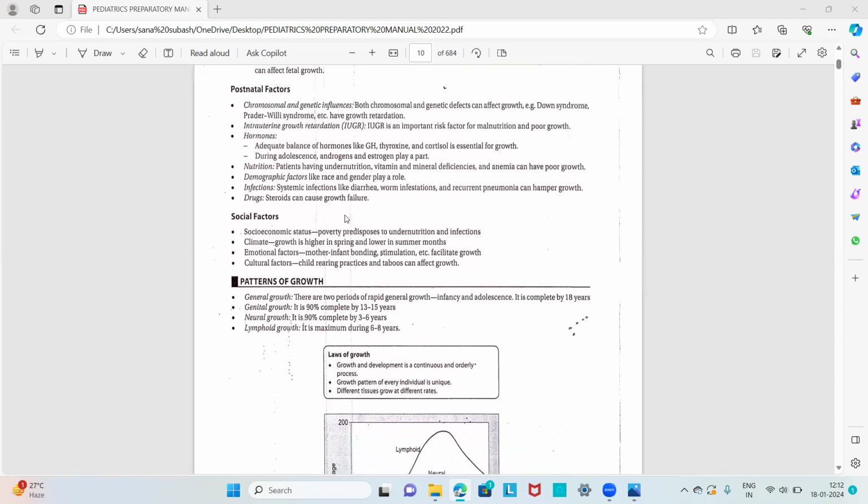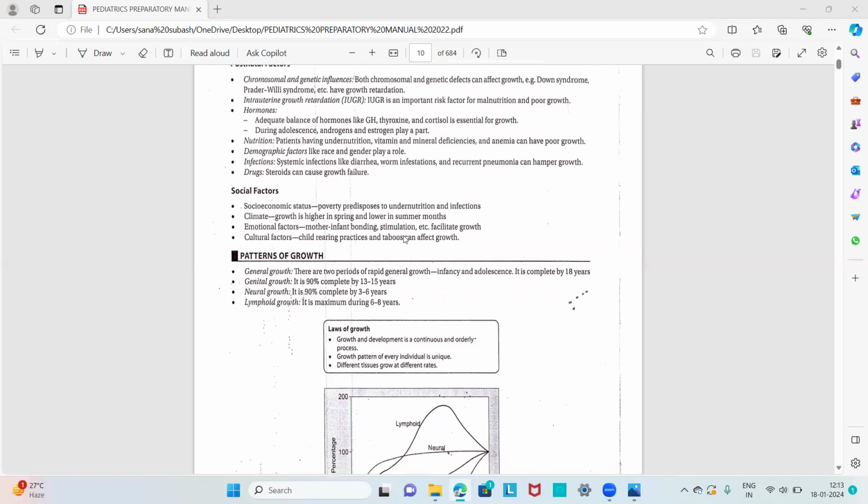Then we have the social factors. The main headings are prenatal factors, postnatal factors, and social factors. Under social factors, we have the surroundings of the fetus, which also influence growth in a child. The first is socioeconomic status. That is, poverty predisposes to undernutrition and infections because of poor hygiene practices. Also, if the family doesn't provide adequate nutrition to the child, it also results in poor growth. And regarding climate, growth is higher in the spring and lower in the summer months.